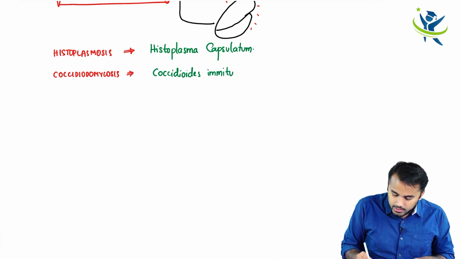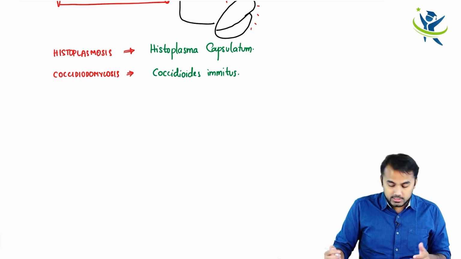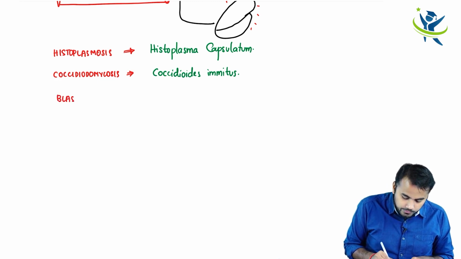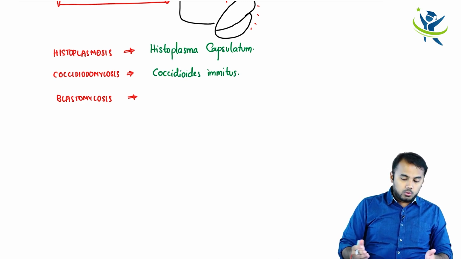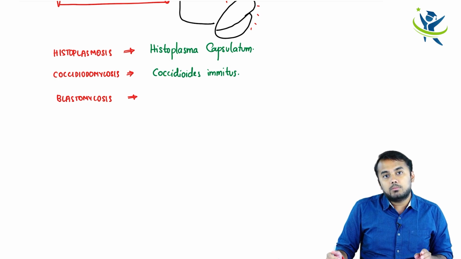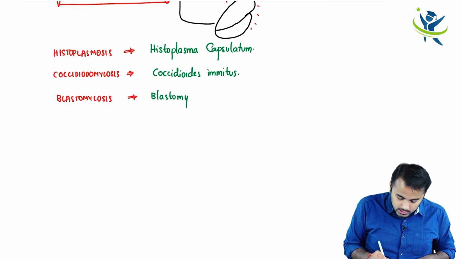Right? And can you please remind me, which form does it stay in? Dimorphic or in a spherule form? Obviously it is in a spherule form. The third thing is Blastomycosis. Can anyone tell what is the fungus that is responsible for causing Blastomycosis? Blastomycosis is caused by Blastomyces dermatitidis, right? So it is basically caused by Blastomyces dermatitidis.